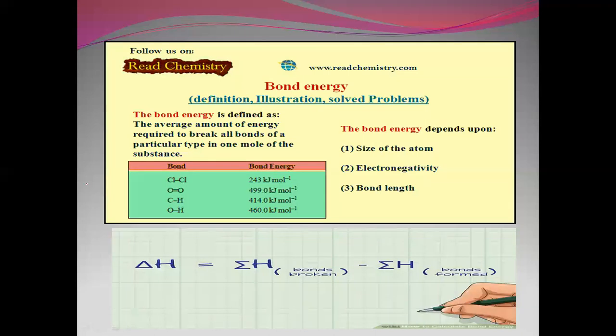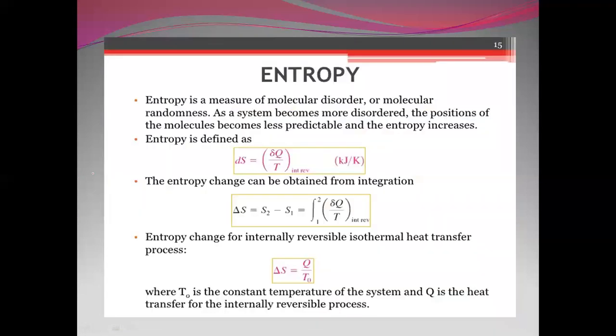Bond energy. The bond energy is defined as the average amount of energy required to break all bonds of a particular type in 1 mole of a substance. That is breaking up of the bonds. The bond energy depends on the size of the atom, electronegativity, and bond length. We can calculate it as delta H is equal to the summation of H bonds broken minus the summation of H bonds formed. That is reactants minus products.